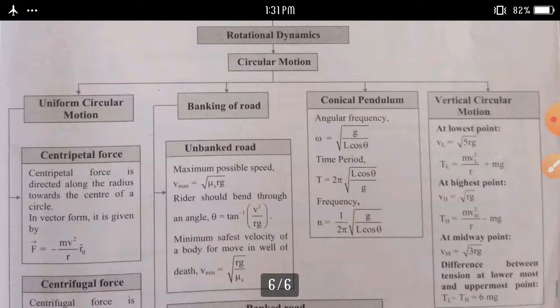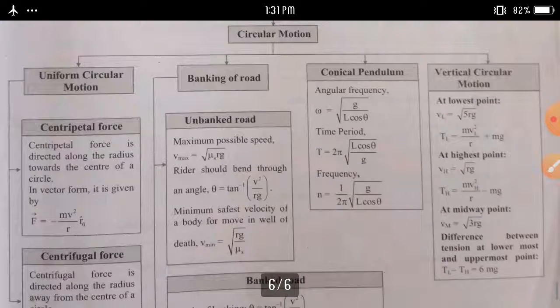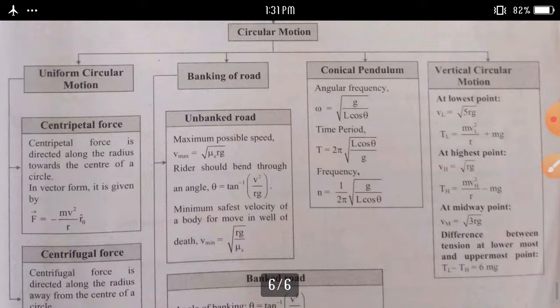In circular motion, first one is uniform circular motion. What do you mean by uniform circular motion? Uniform circular motion can be defined as the motion of a particle along the circumference of a circle with a constant speed.